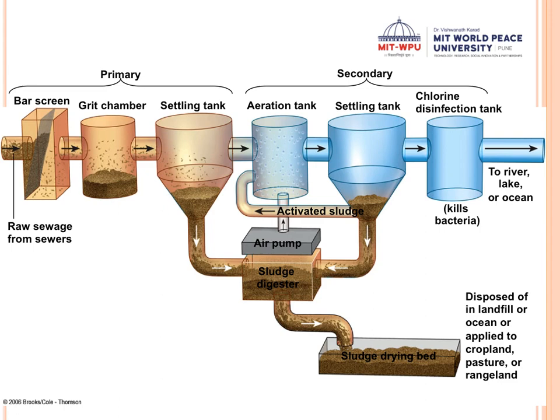Now the other processes, trickling filters and oxidation ponds, are not so common, but obviously they are also used. But they require a large amount of land, right? The sewage treatment plant or water treatment plant requires a large amount of land, because oxidation ponds are like your swimming tanks. So obviously it requires a lot of area. So the activated sludge treatment process is more commonly used. This is how your water is purified, or your sewage is treated, in these sewage treatment plants.